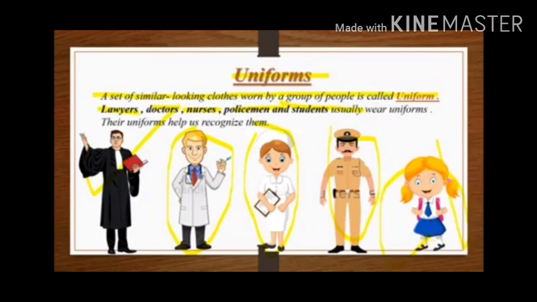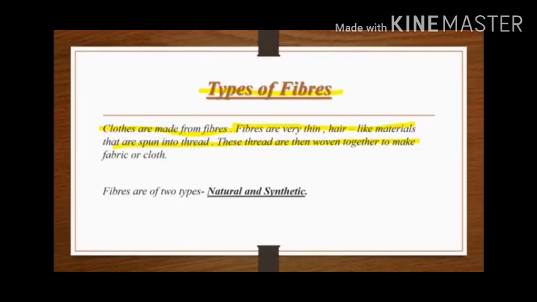Correct, children? It means their uniforms help us identify or recognize them. Let us understand the most important point of this lesson, that is types of fibers. Children, clothes are made from fibers. These fibers are very thin hair-like materials that are spun into thread. These threads are then woven together to make fabric or cloth.